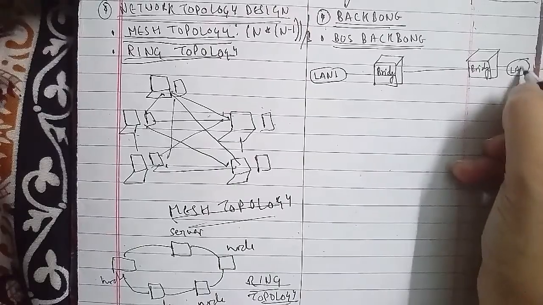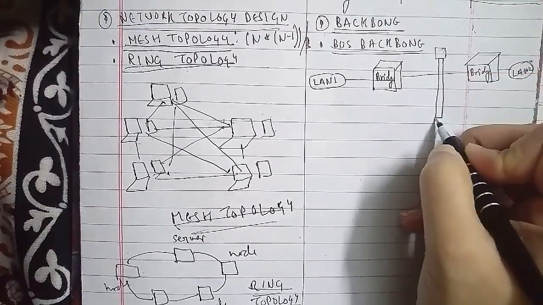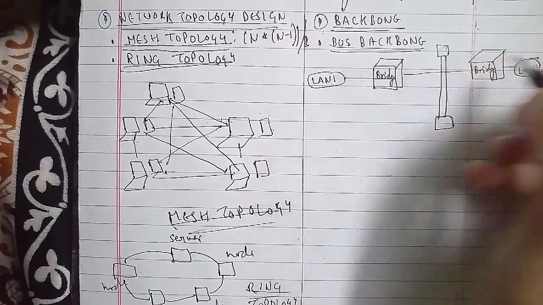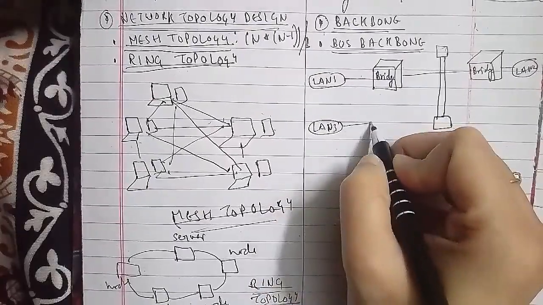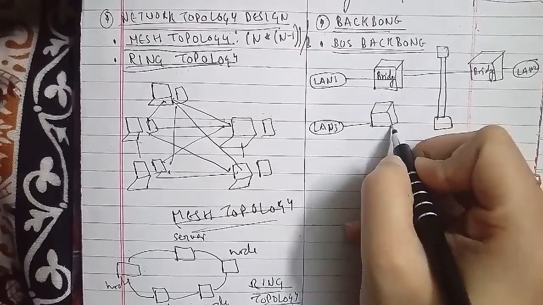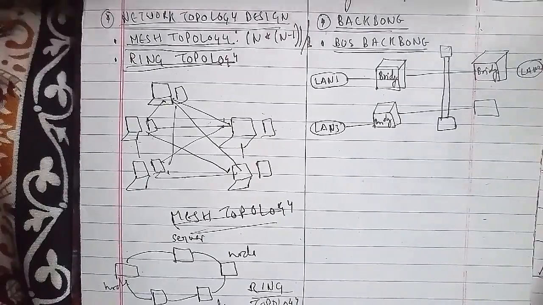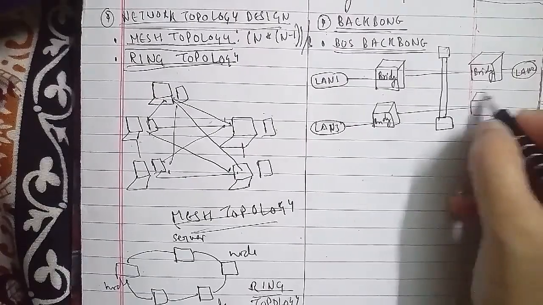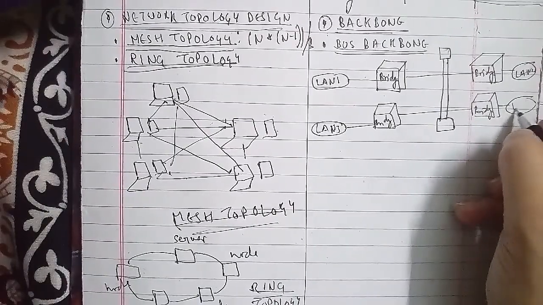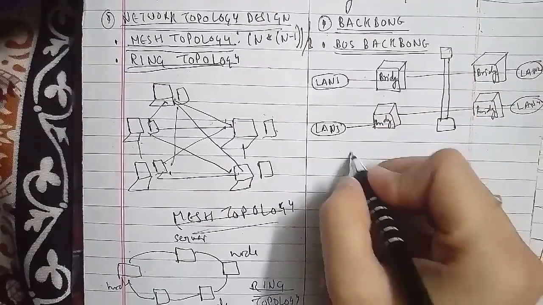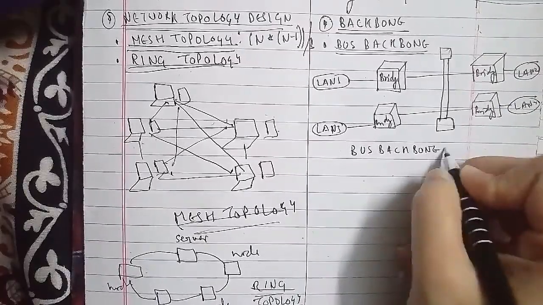The same goes for the other one: LAN 3 is connected to a bridge, and that is connected to another bridge, and that is also connected to LAN 4. So this is a bus backbone network.